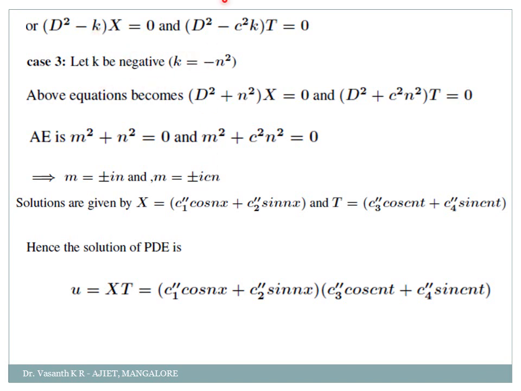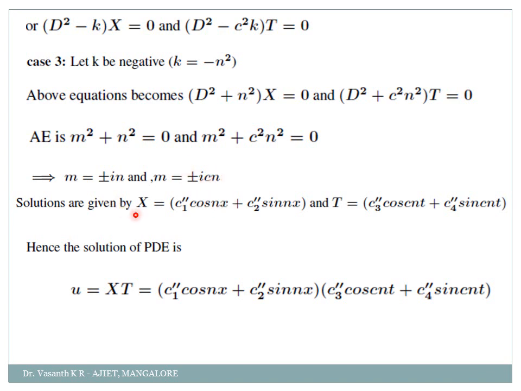Okay, after that case 3 when k is negative. It will become (D² + n²)X = 0, and (D² + c²n²)T = 0, or the auxiliary equation is m² + n² = 0 and m² + c²n² = 0. So when I take n² to the other side, it will become −n². So m = ±in, right? Because root of −1 is i. Similarly I'll get m = ±icn.